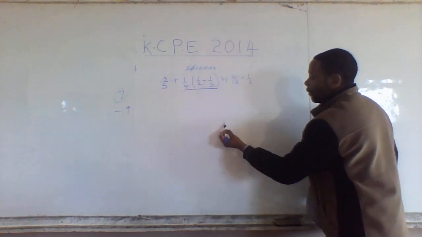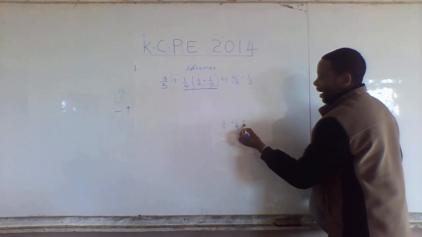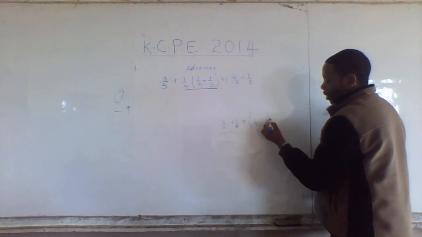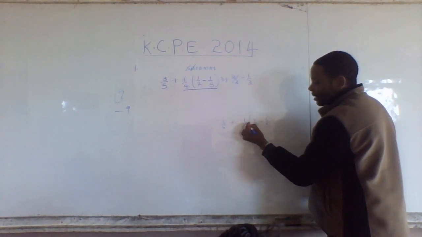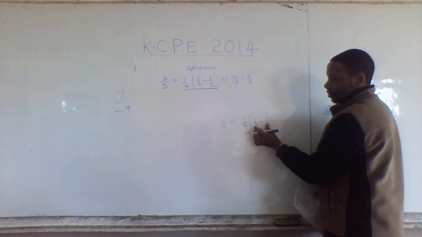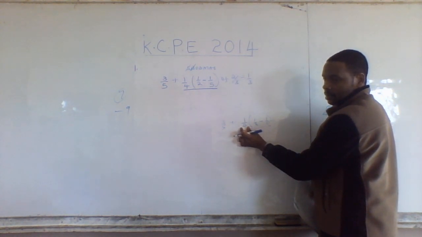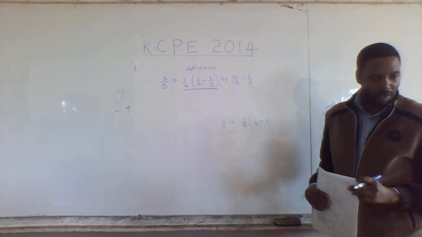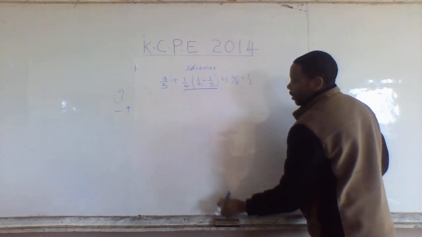If it was 3/5 plus a quarter, or minus or plus into bracket, something like this, the bracket would be gone up to here. But if there is no sign here, it means whatever is in the bracket has to be multiplied by a quarter when we are removing brackets. So when we are removing brackets, we have to include the quarter.